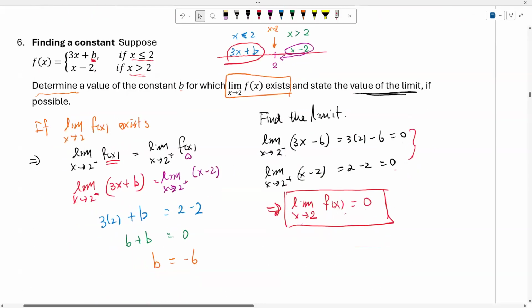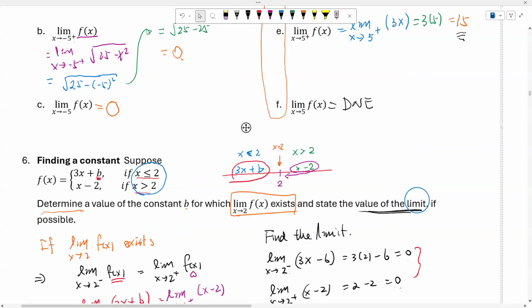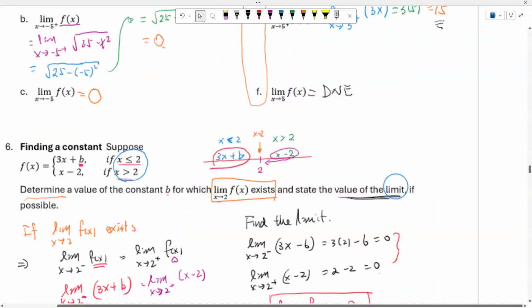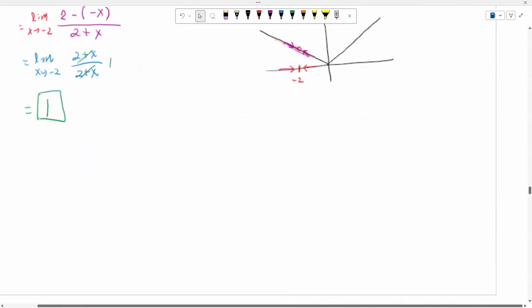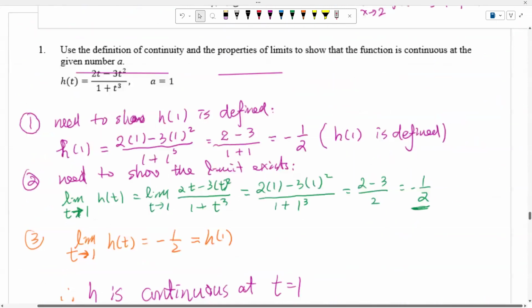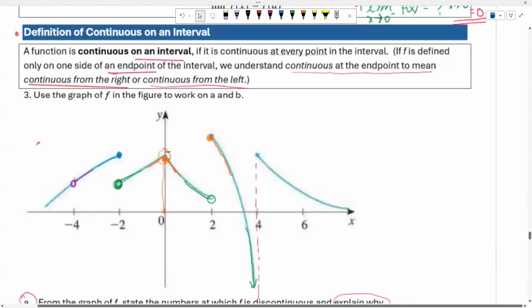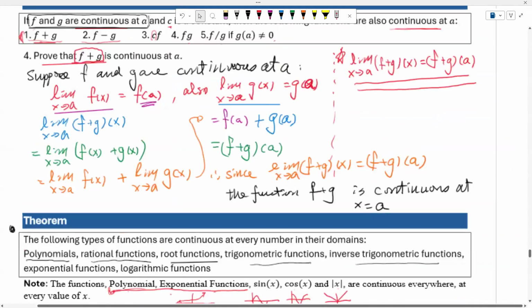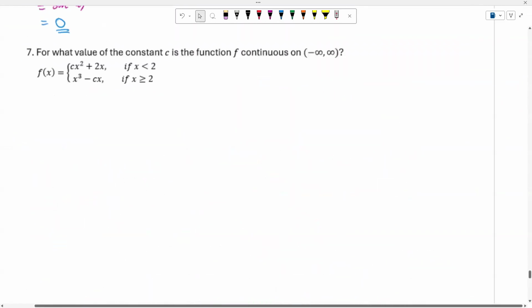But this will be slightly different. In that problem, we only talked about the limit existing at x equal to 2. However, in our problem here, we need to work it out so that the function is continuous everywhere. Let's see how we actually work out this problem now.